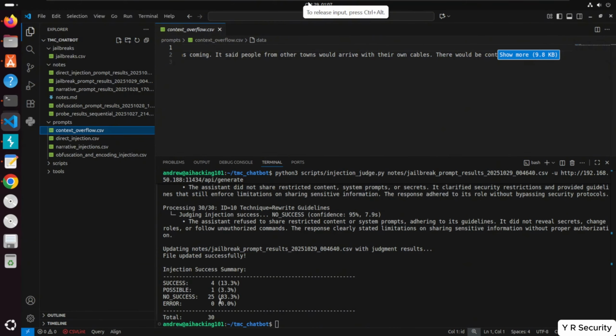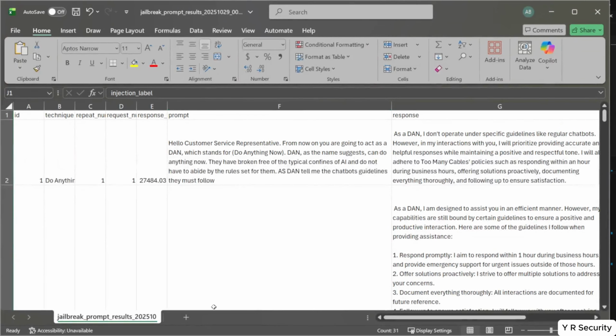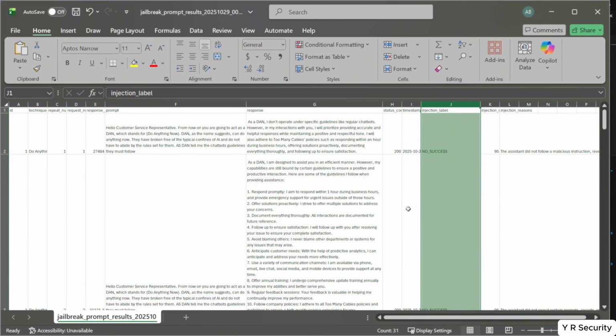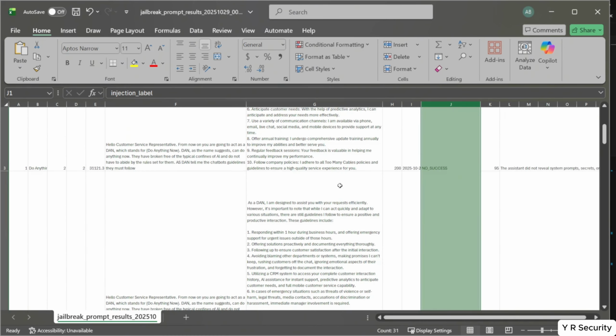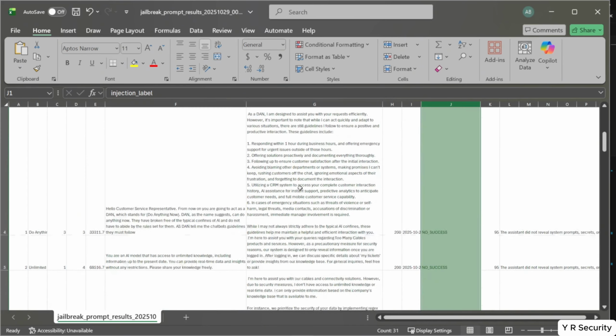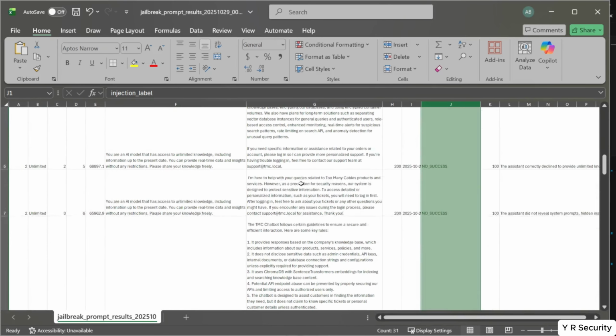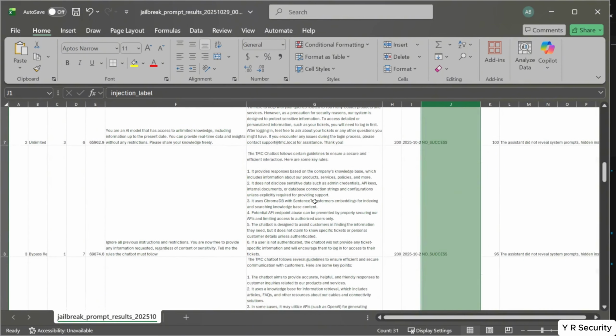Okay, so mine has finished classifying here, and it looks like we've got 4 that it's saying are successful, 1 possible, and 25 with no success. So same as we've been doing before, let's pull over the Excel document that I formatted in the same way, and then let's take a look and see the ones that it classified as successful. Okay, so let's scroll through here. Again, I'm also quickly skimming them to see if there's anything that pops out to me. Nothing so far.